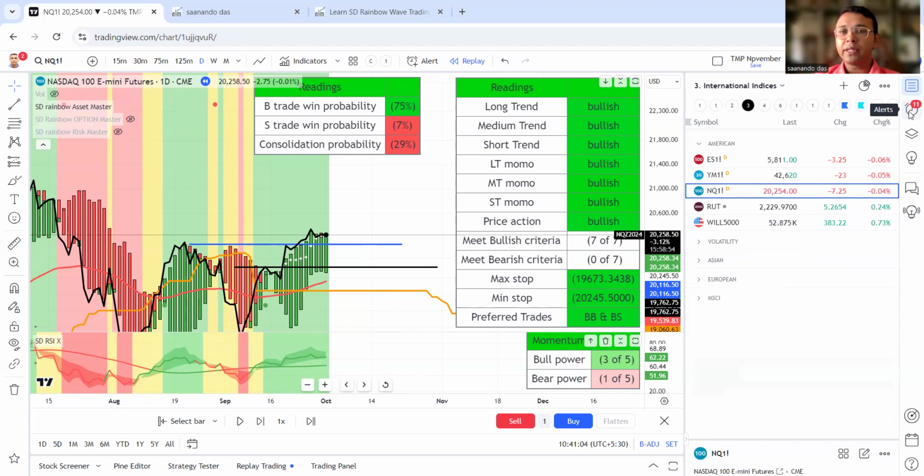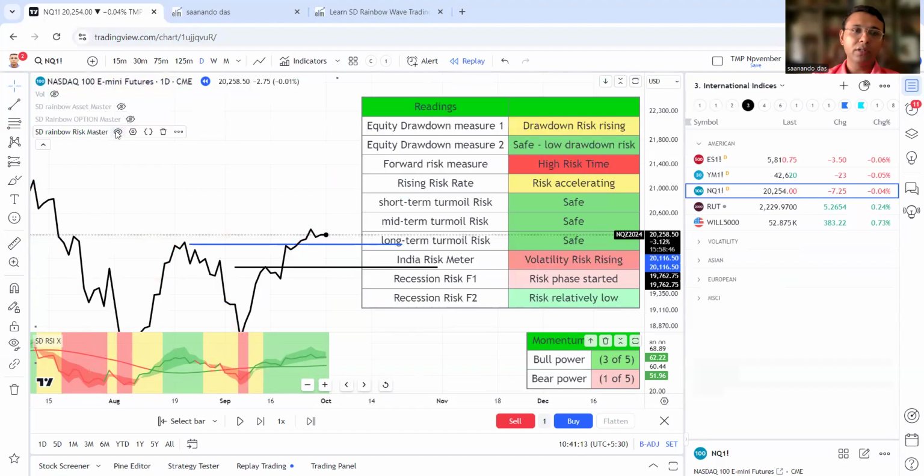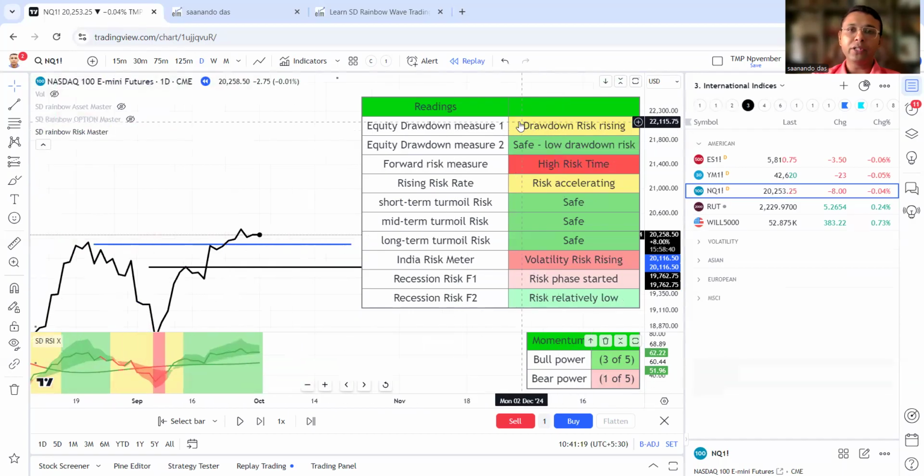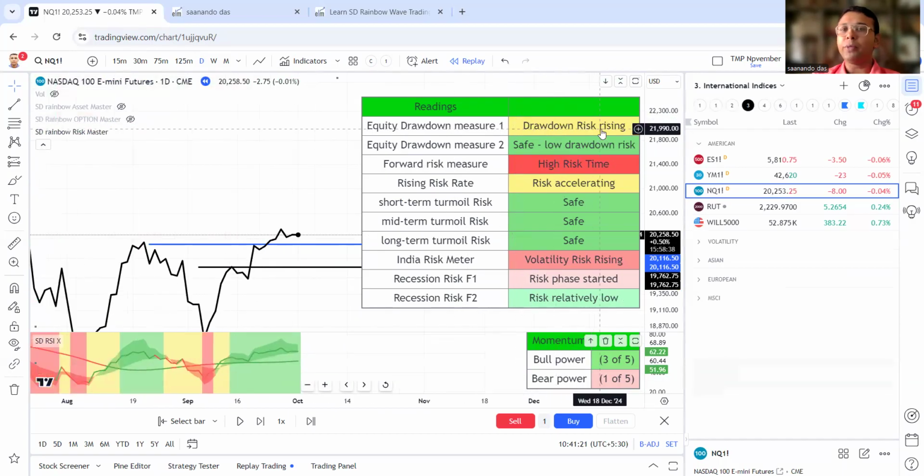Secondly, we'll have to keep a regular check on the level of risk through the SD Rainbow Risk Master. Daily is the most important, and on daily you can see several equity drawdown measures. Drawdown risk is on the rise.